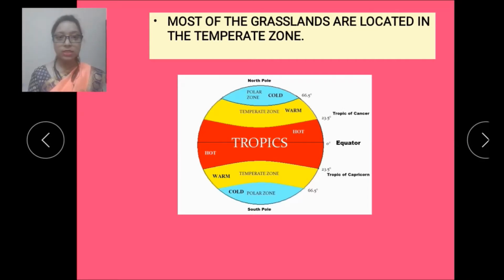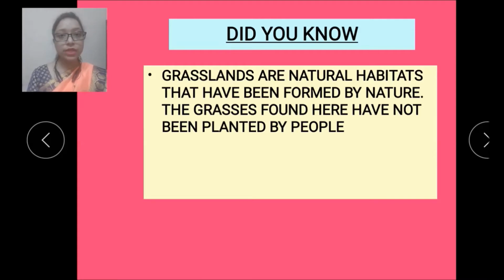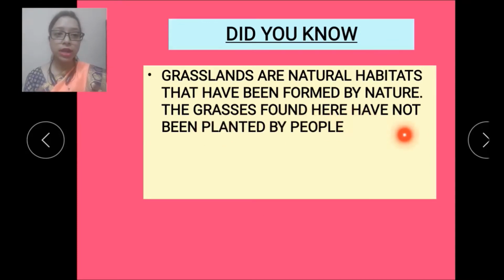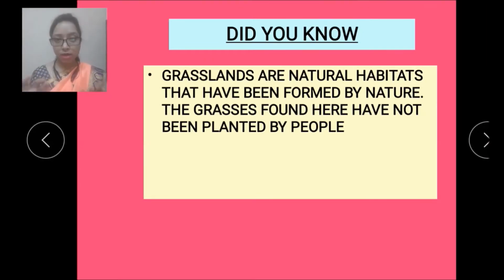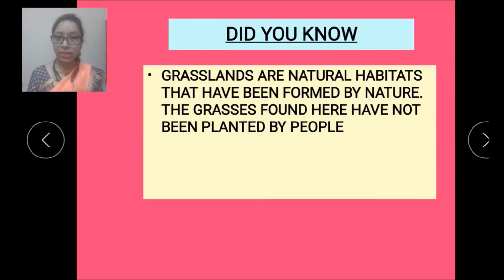Now one Did You Know is given in chapter number 8. Let's read it out. Grasslands are natural habitats that have been formed by nature. The grasses found here have not been planted by people. Nobody is growing grasslands. They are formed by nature.